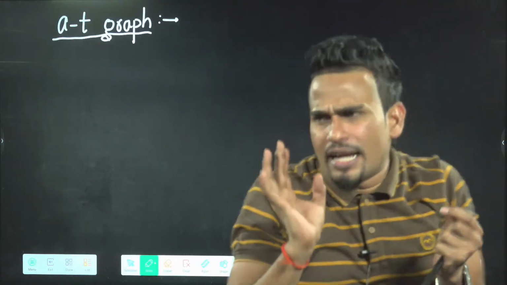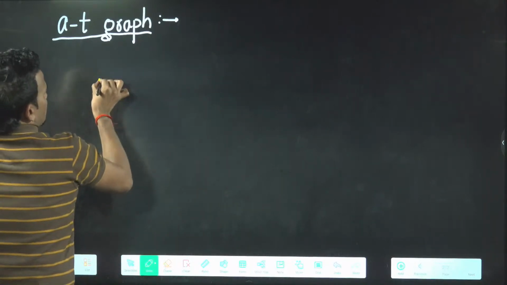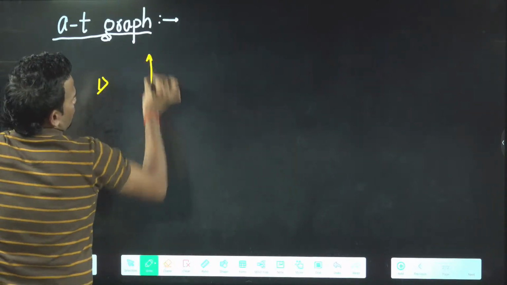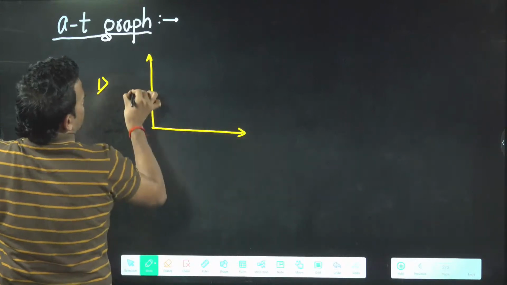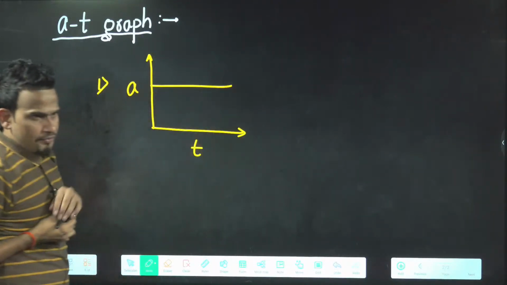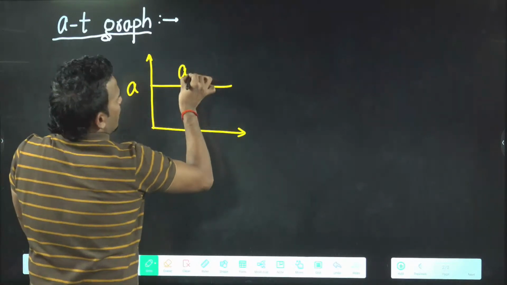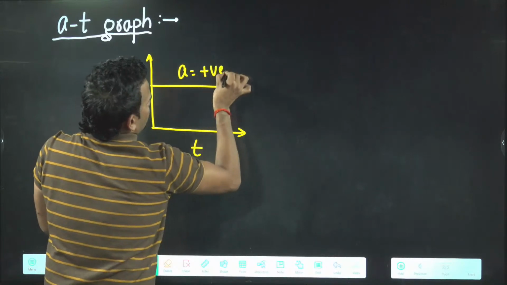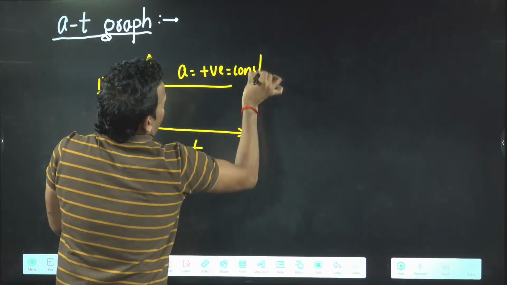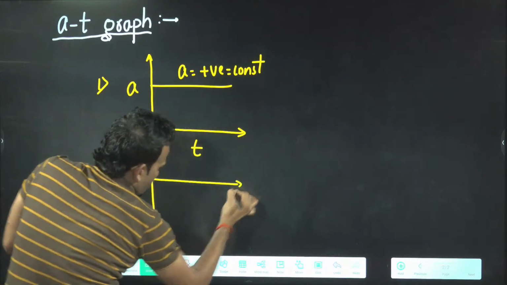Here, two things are required. First, always remember, if this is the acceleration time graph and this is positive, here your acceleration is constant positive, and second, your acceleration will be constant negative.